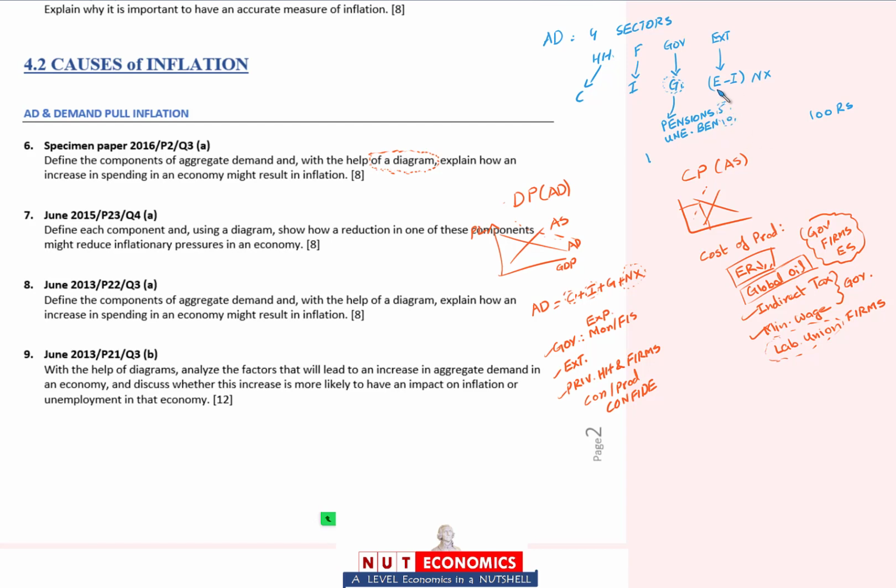So this is where we are saying that this G component of aggregate demand, it would include every spending done by the government excluding pensions and excluding unemployment benefits. So यहाँ पे 85 rupees will be included as the G part of your aggregate demand.